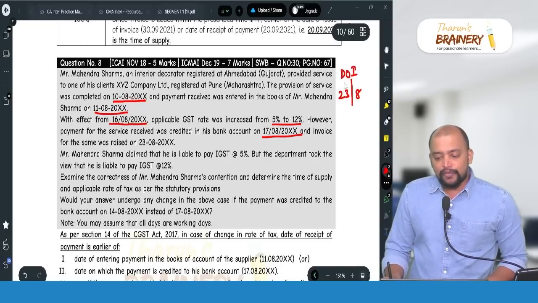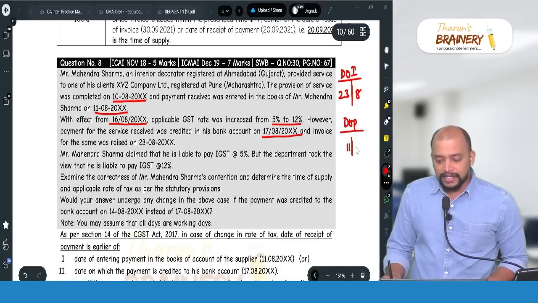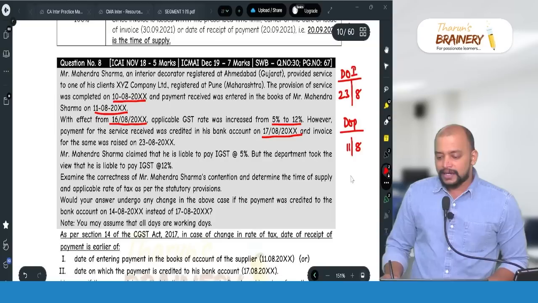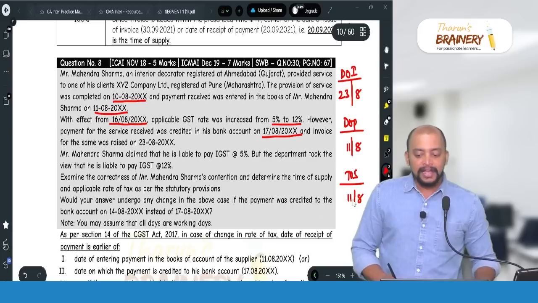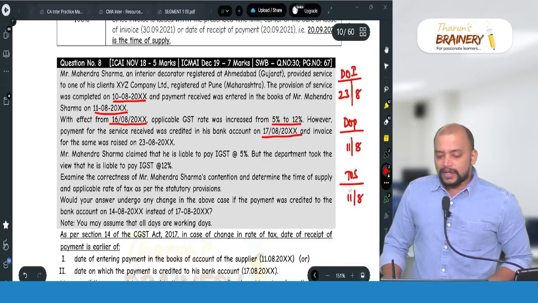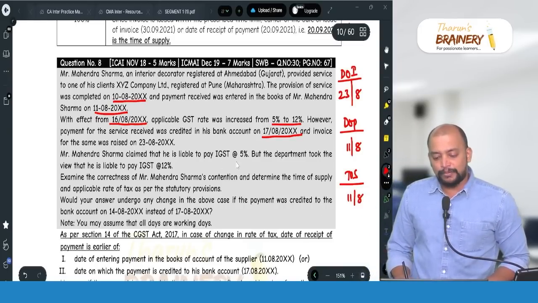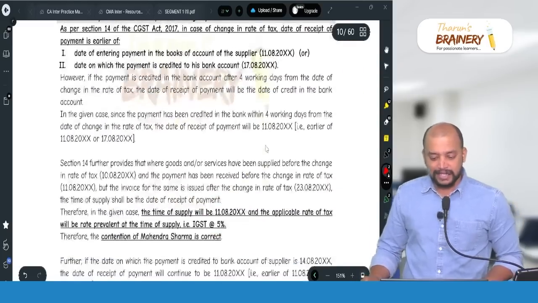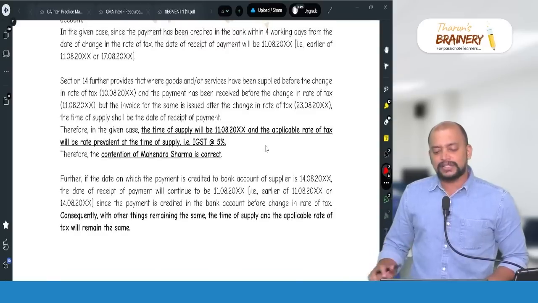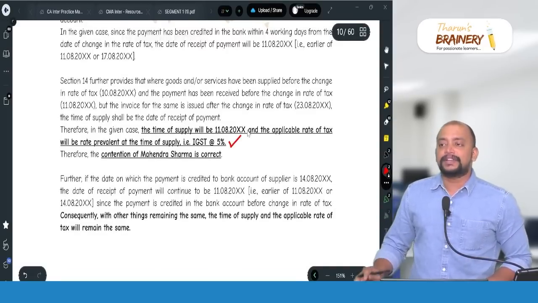So date of invoice 23.8. Date of payment will be 11.8. So whichever is earlier will be taken as the time of supply. That is 11.8 will be taken as the time of supply. On 11.8, the rate was 5%. So therefore, Mahendra Sharma's claim that he is liable to pay IGST at 5% is correct. Department's contention is wrong. So therefore, 5% will be taken.